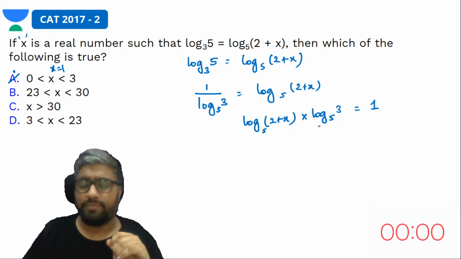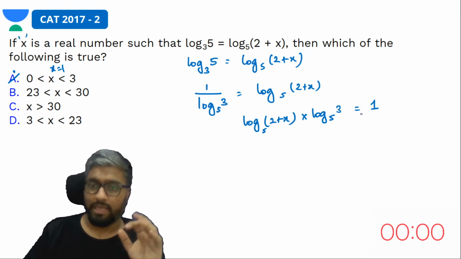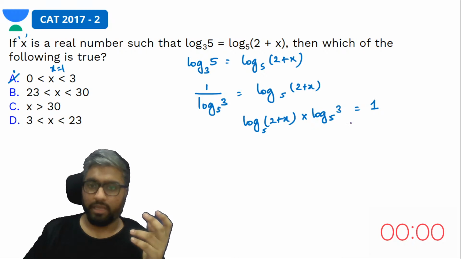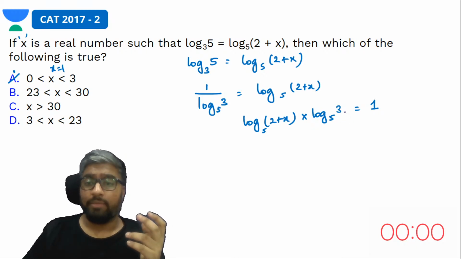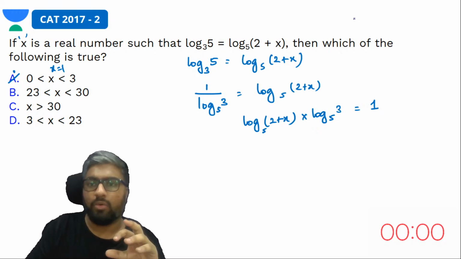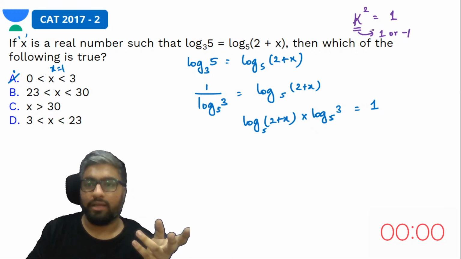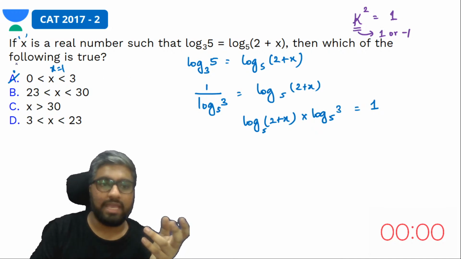Log 3 to the base 5 into log 3 to the base 5, that is log 3 to the base 5 whole square, is 1. Yes, that will not work, definitely not. Why? Because the only number, let's say k, whose square is 1, what is the value of k? K should either be 1 or -1, right? So neither of these will come out, it's not possible. So this A is definitely out.